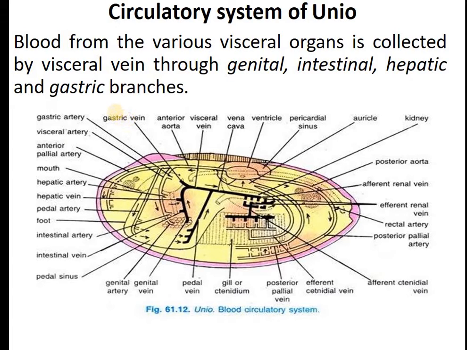Different veins collect the blood from the different parts of the viscera, namely the genital vein, intestinal vein, hepatic vein. So genital refers to the gonads, intestinal to the intestine, hepatic refers to the liver or the digestive gland, and gastric refers to the stomach, gastric branches.